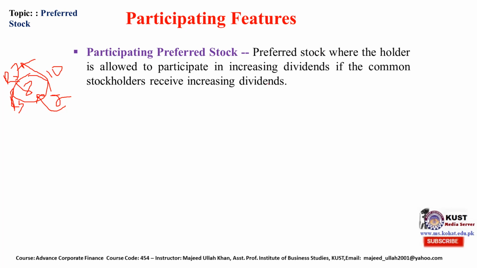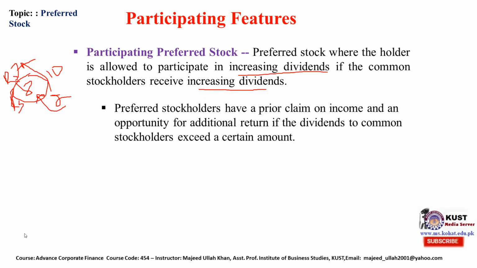So preferred stock where the holder is allowed to participate in increasing dividend if the common shareholder receives increasing dividend. So this increasing dividend or extra dividend that is given to common shareholder will also be shared with the preferred shareholder as well. Preferred stockholders have a prior claim on income that we discussed, and opportunity for additional return if the dividend to the common shareholder exceeds a certain amount.